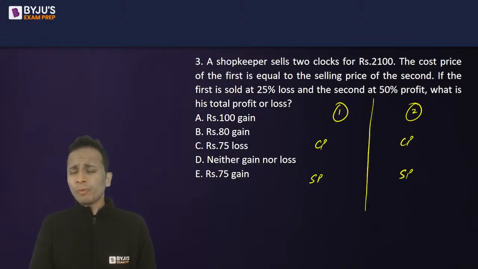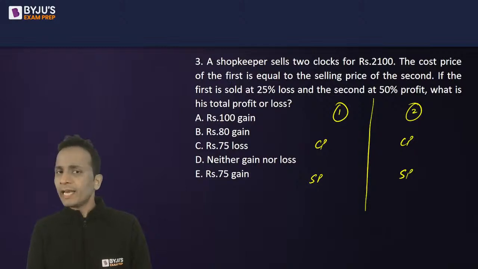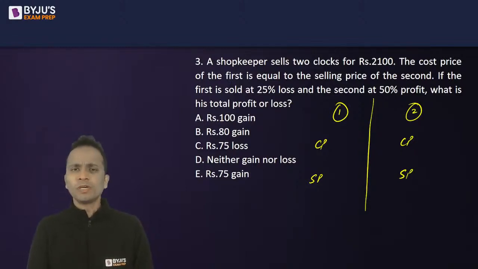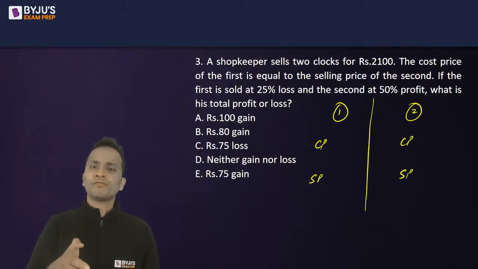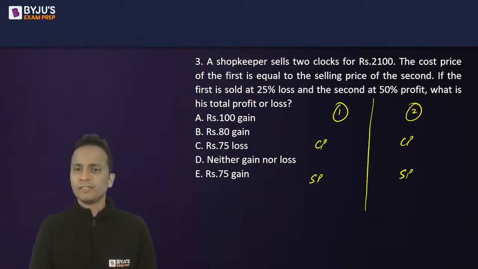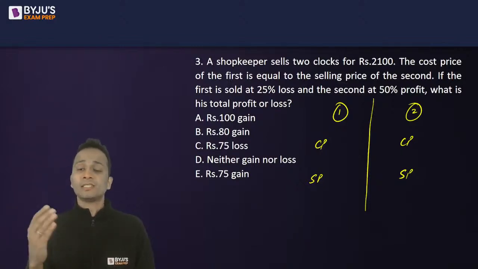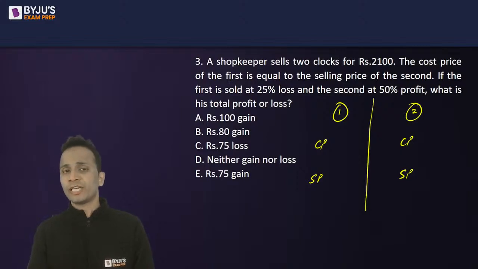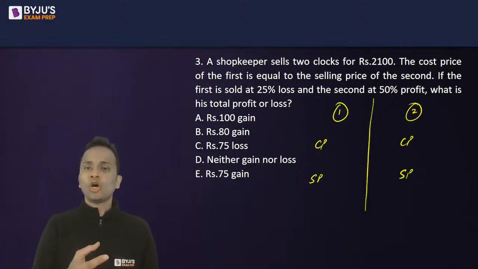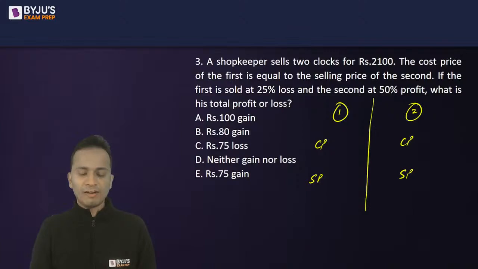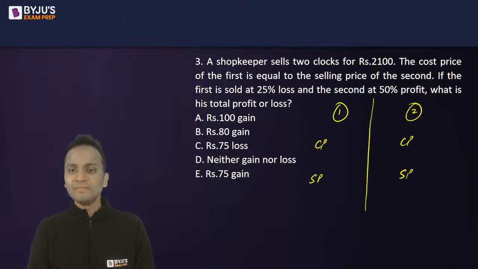Now, the proper way of solving this question. I can assume the cost price of the first as x, right? X assume kar sakte hain, and the cost price of the first is equal to the selling price of the second. So the selling price of the second clock will also become x, right? And then you can calculate the selling price of the first and the cost price of the second using the loss and the profit that is given for the first and the second clock respectively. बहुत कुछ बोल दिया मैंने.